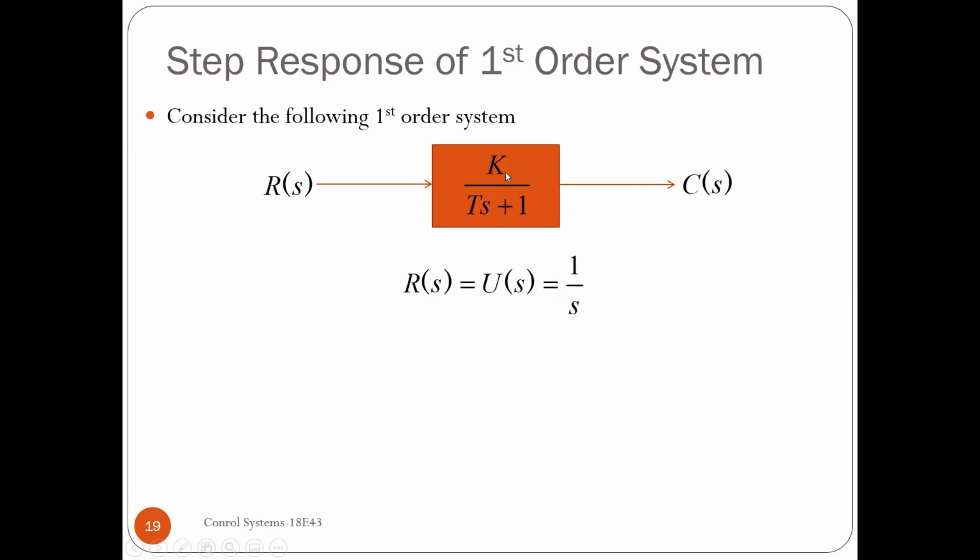First order system representation with one pole: we have K divided by capital T S plus 1. This is the first order system representation, this is the output, and this is the input R of S. Now to R of S I am applying a step, that is 1 by S. So what is the output? Output is C of S, which is the input multiplied by the transfer function. It is K divided by S into (TS plus 1).